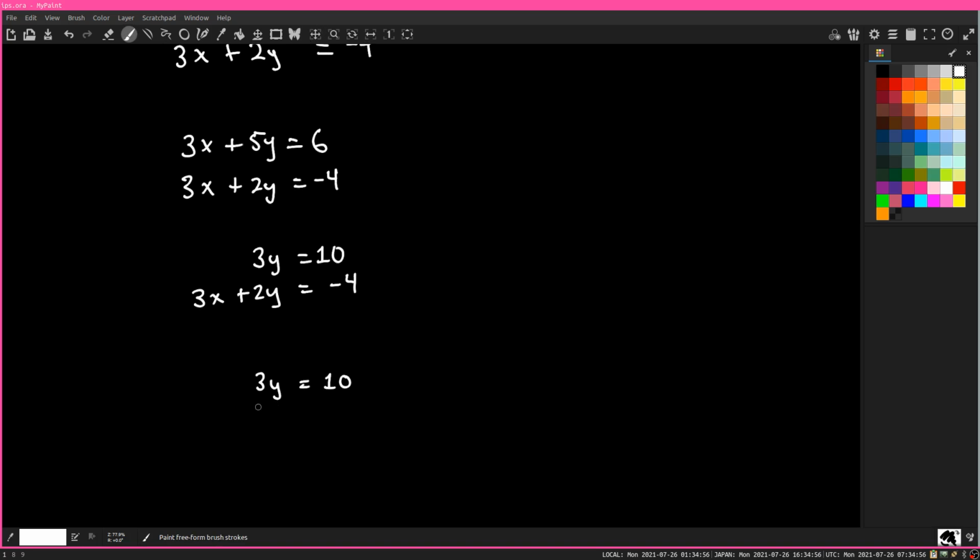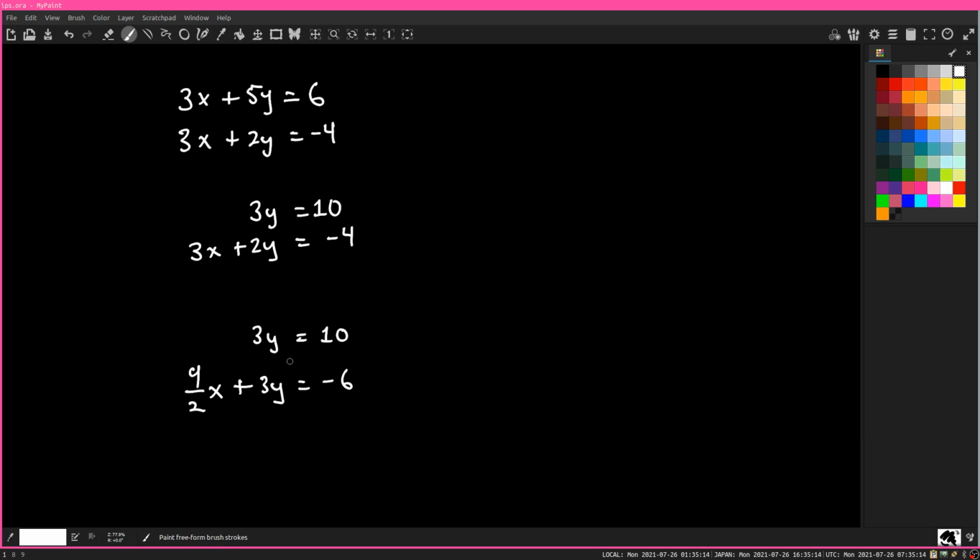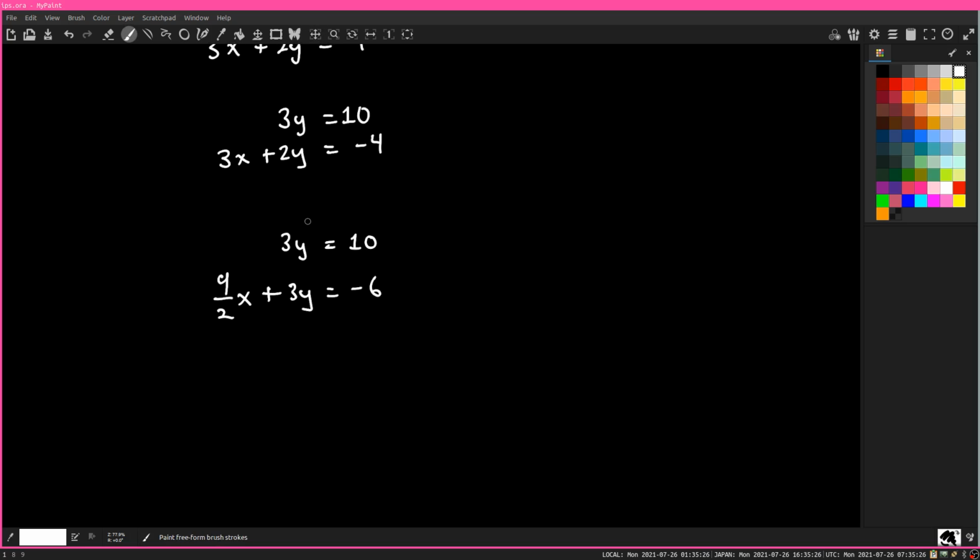3y is equal to 10. And then 3/2 times 3 would be 9 over 2 x plus 3y is equal to minus 4 times 3/2. It's going to be minus 2 times 3, which is minus 6. Okay? Take the second equation minus the first equation, because all we're doing is adding equals to equals.